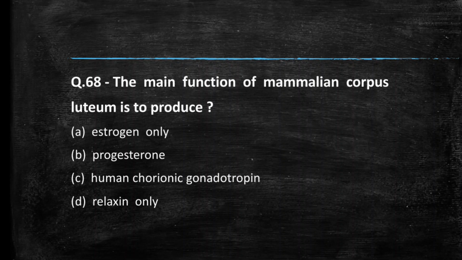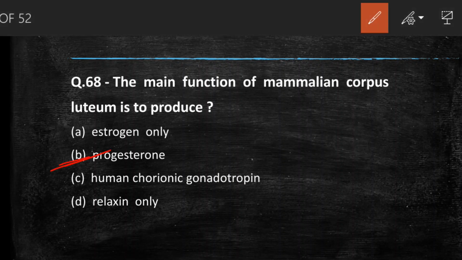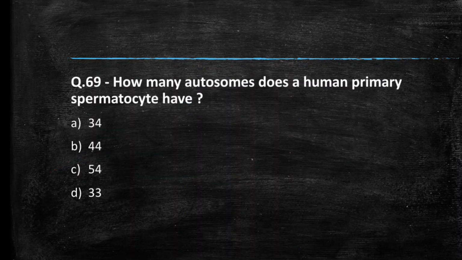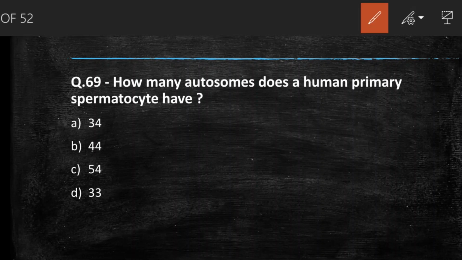Next question we have the main function of mammalian corpus luteum is to produce progesterone. So the answer is option B, progesterone. Next question we have how many autosome does a human primary spermatocyte have? So a human spermatocyte is diploid, it is 2n. So in a diploid cell, 2 are sex chromosome and other are autosome. So the answer will be option B, 44 autosome will be there.